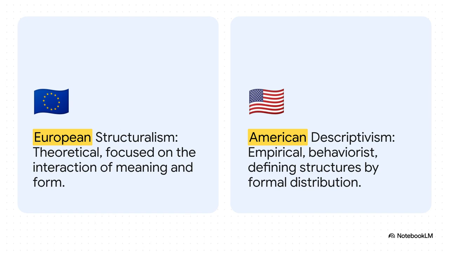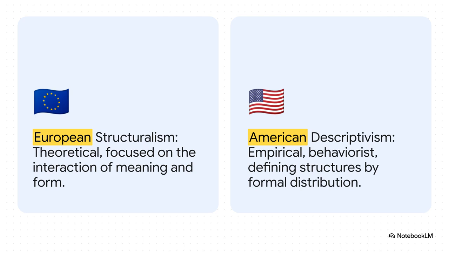On one side, European structuralism stayed highly theoretical and philosophical, really obsessed with how meaning and form interact. On the flip side, American descriptivism, often called American structuralism, was out in the field. These linguists were actively documenting indigenous languages, so they adopted a strict, empirical, almost behaviorist approach.